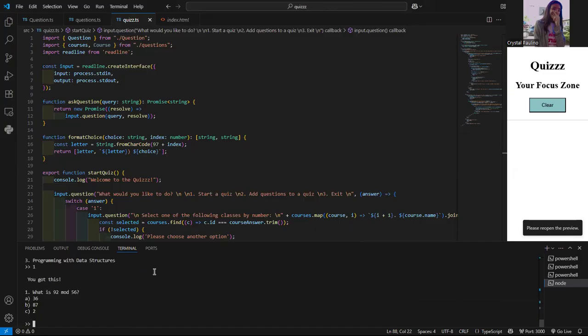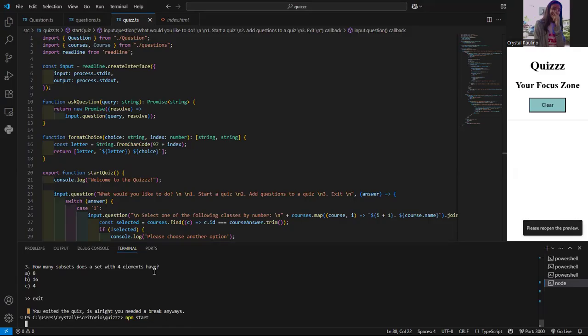I write the number. Here I can either write the actual answer or write the letter of the answer, and it's going to say if it's correct. Now, if something is not correct, it's going to keep showing me the same question until I actually enter something, or if not, it's going to say just type exit to stop the quiz.